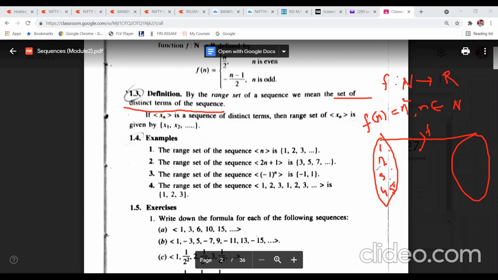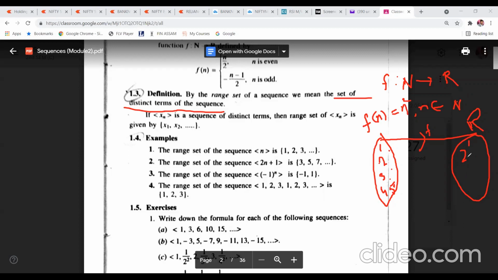Now the set of real numbers: you know what a real number is? Except irrational numbers, all numbers are real numbers, including 1, 2, 3, 4, half. All these real numbers should be there.